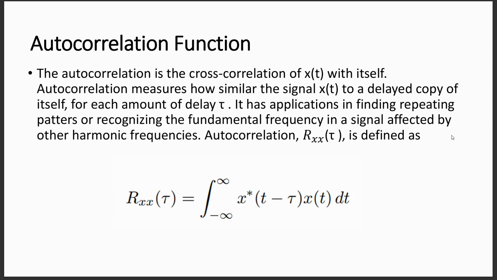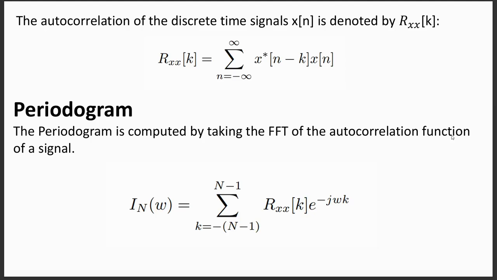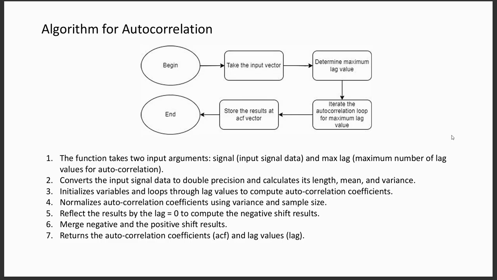The autocorrelation is the cross-correlation of a signal with itself. The autocorrelation measures how similar the signal is to a delayed copy of itself for each amount of delay. It has applications in finding repeating patterns or recognizing the fundamental frequency in any given signal affected by other harmonic series. The periodogram is computed by taking the Fourier transform of the autocorrelation function of a signal.